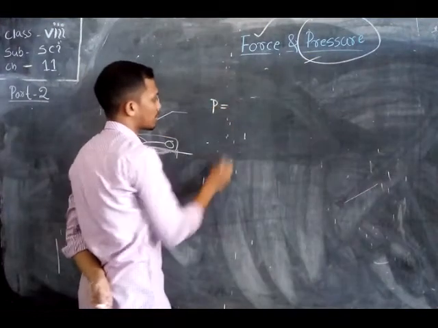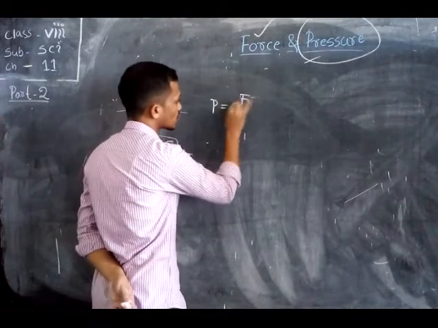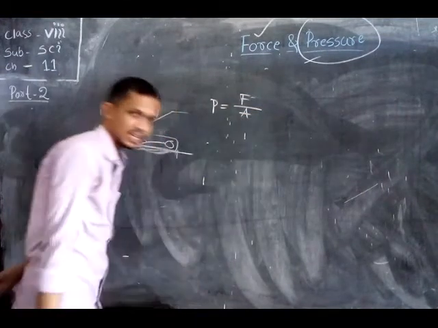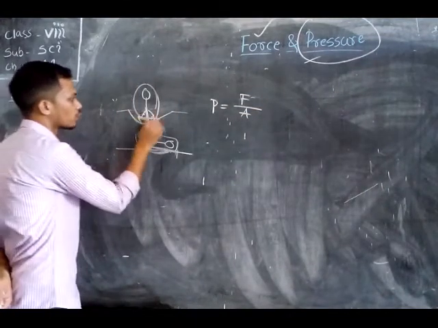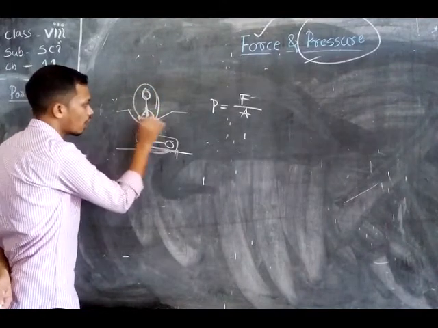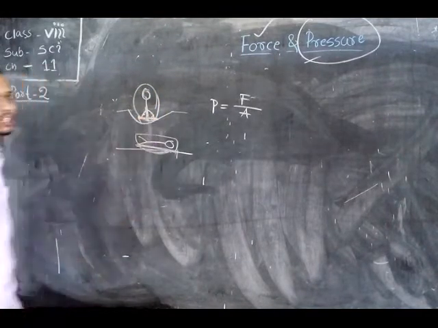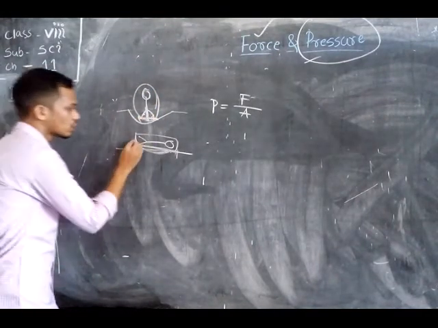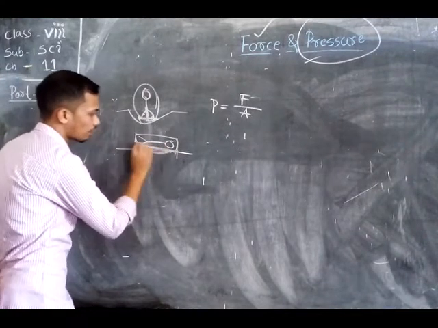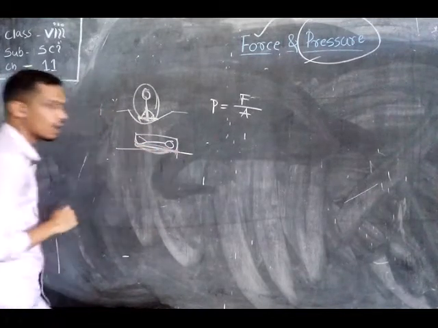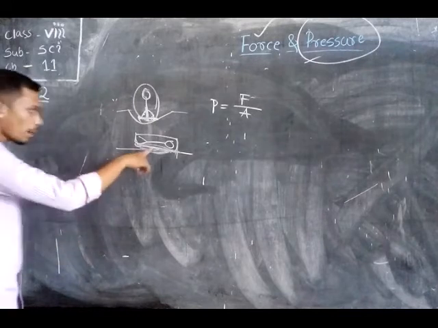The formula of pressure is force per unit area. The force applied by your body on a unit area is called the pressure.